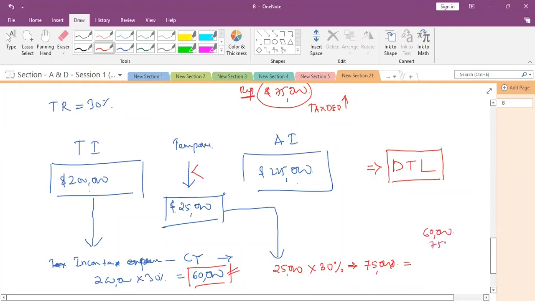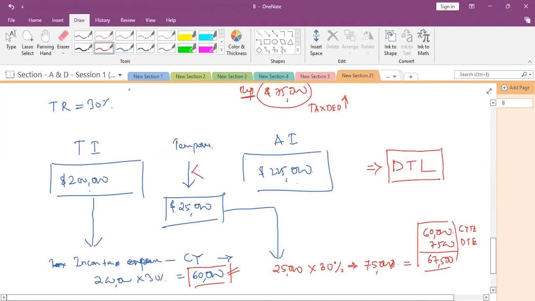Current year tax expense is 60,000, and deferred tax expense is 7,500. The total amount to be shown in the income statement is 67,500.